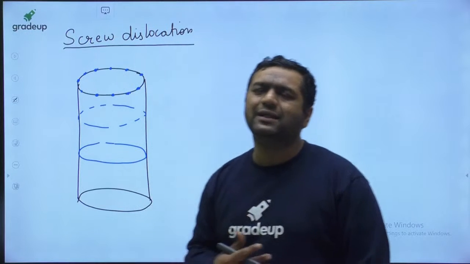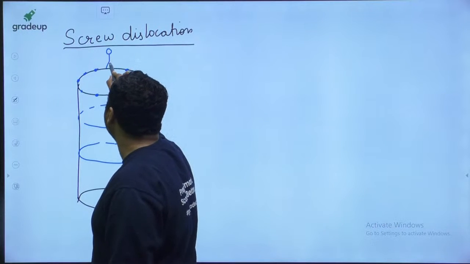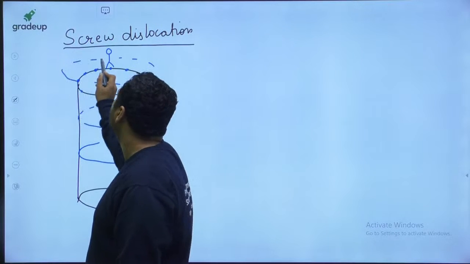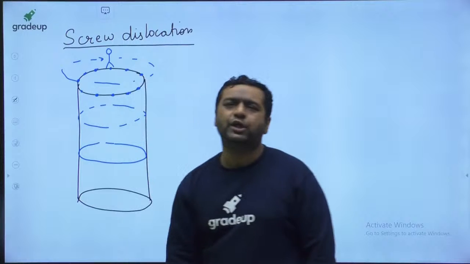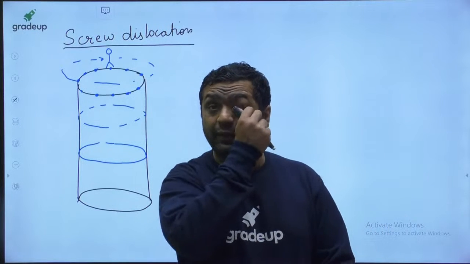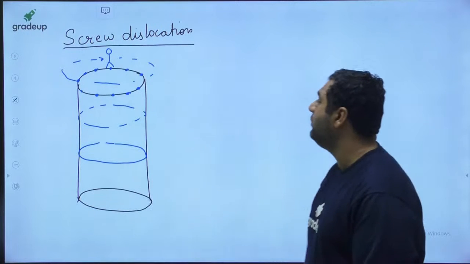If you want to understand screw dislocation, let us say you are a person standing on this. If you go for one complete rotation, don't you feel that after one complete rotation you will reach your original position? Yes, you will definitely reach it.